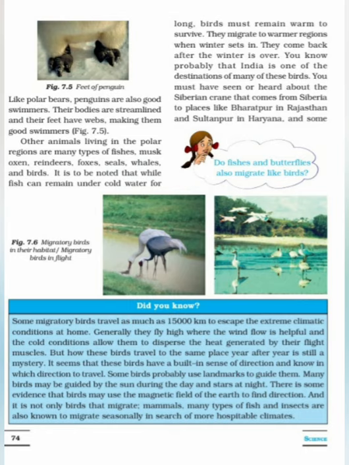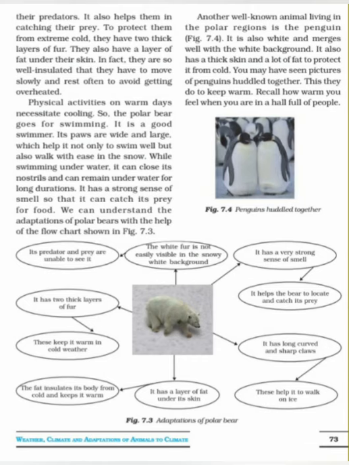Now see, students, on page number 73, at the below figure 7.3, you can see a diagram, a picture of a polar bear, and after that some of its adaptations are given. So we will discuss it. The first adaptation is that the polar bear has white fur. Okay, उस white fur से क्या होता है, they are not easily visible in that background, which means they can hide themselves in the snow. Okay, the second adaptation is that they have a strong sense of smell.